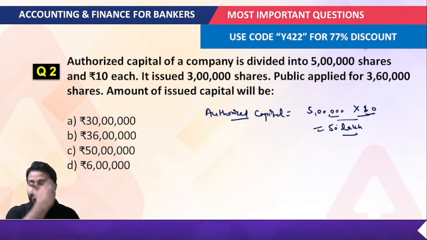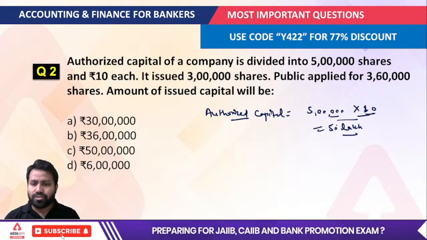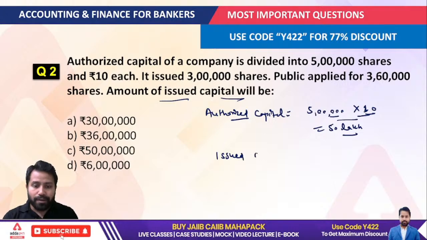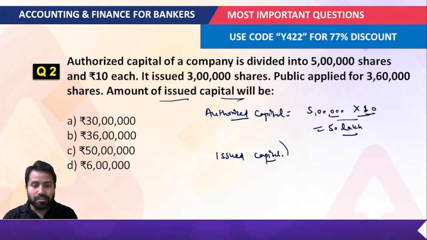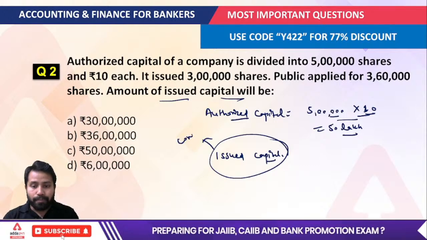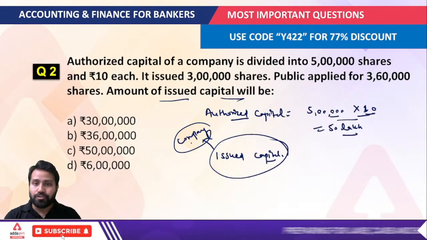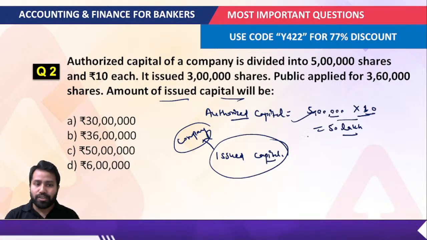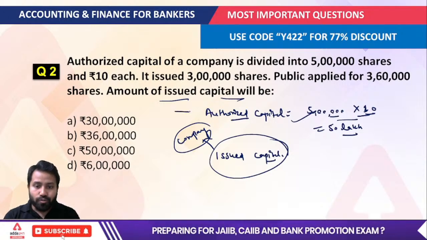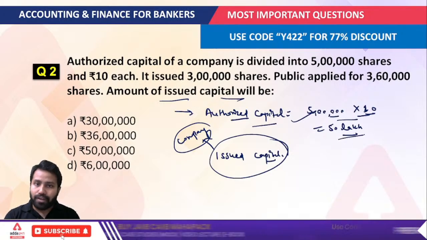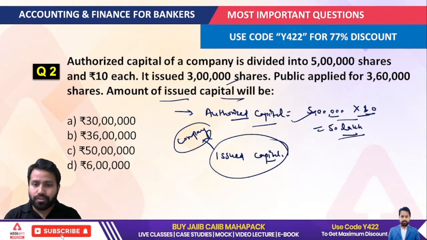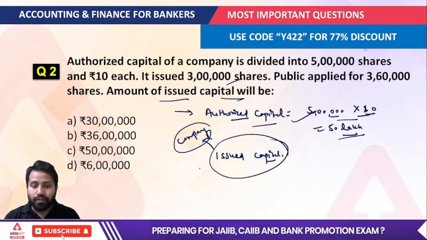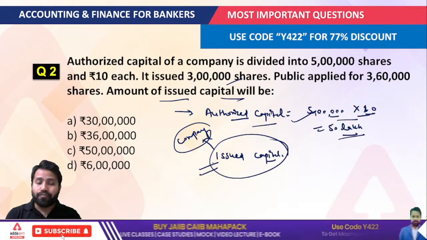It issued 3 lakh shares and the public applied for 3 lakh 60 shares. So the amount of the issued capital, whenever we are talking about the issued capital, you can understand it is all with respect to the company. That means how many shares the company issued. So the company issued only 3 lakh shares. That means the total authorized capital of the company is 50 lakh, but the company is only issuing shares for 3 lakh. If I'm talking about the issued capital, that is always considered for the company, not for the applied shares.